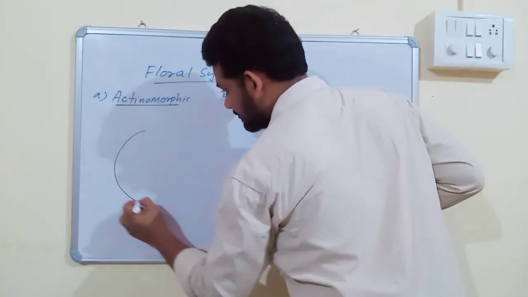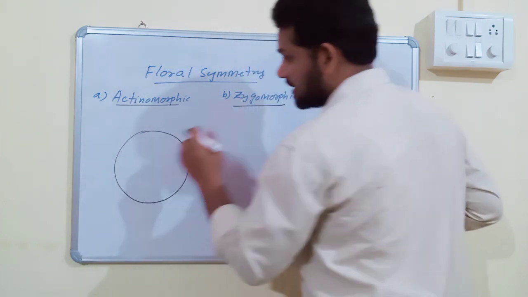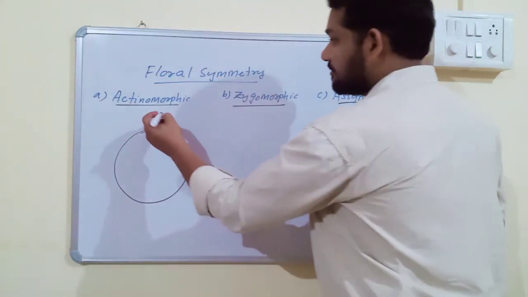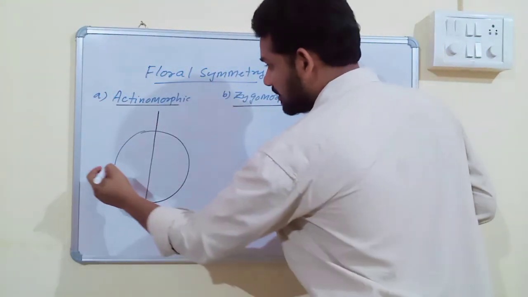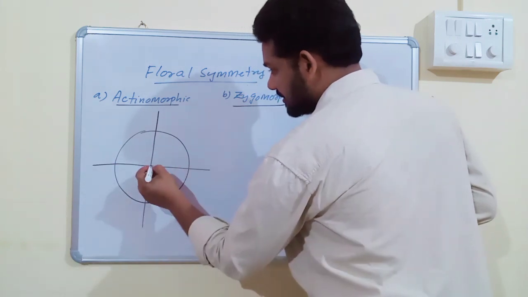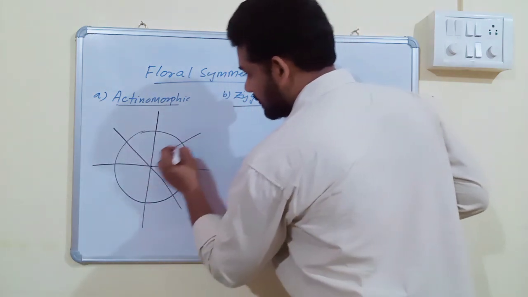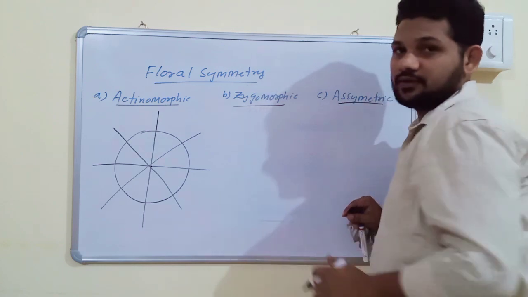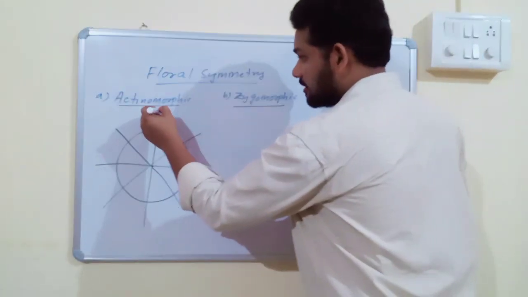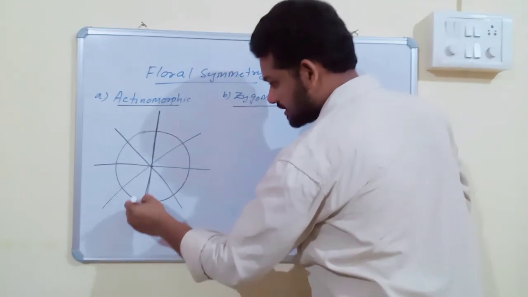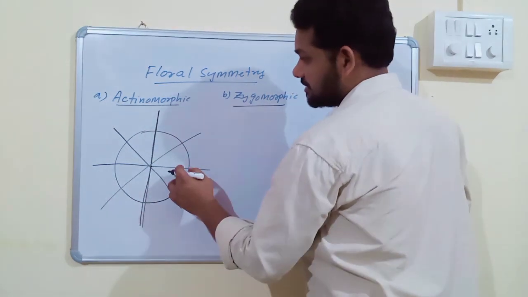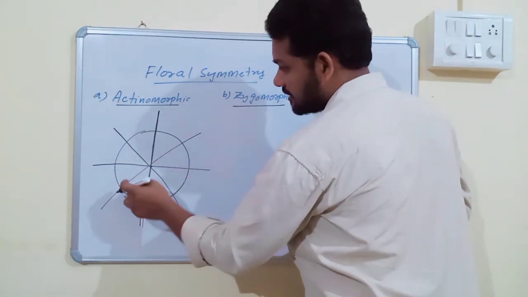Actinomorphic: for example, if the shape of any flower is like that, and you cut the flower by any plane passing through the center, then the flower can be divided into 2 equal parts. If you cut the flower by this plane passing through the center, you will get 2 equal parts. Or this plane, again 2 equal parts.